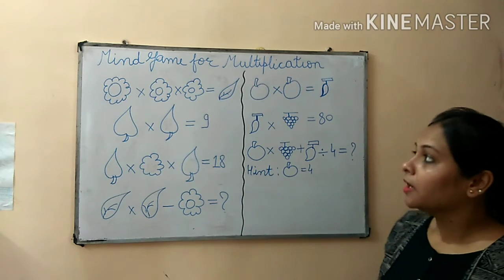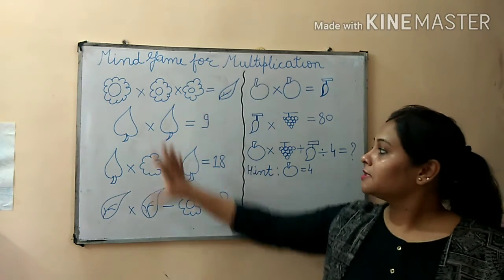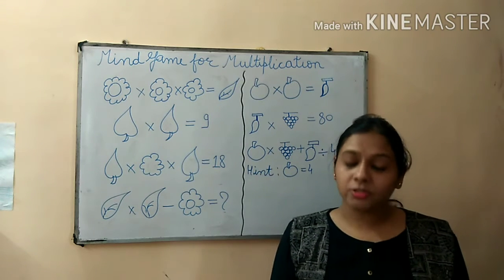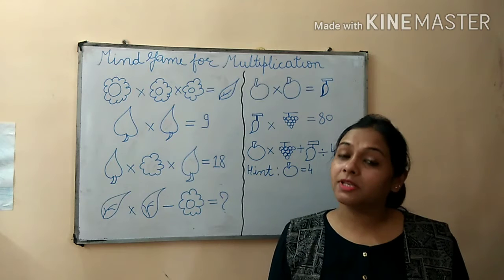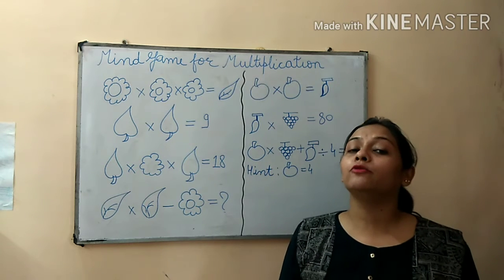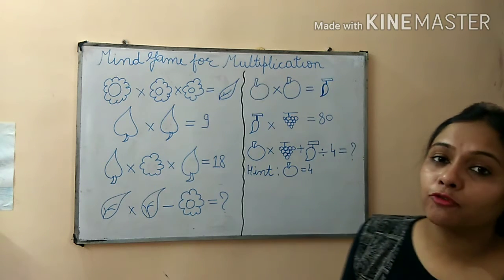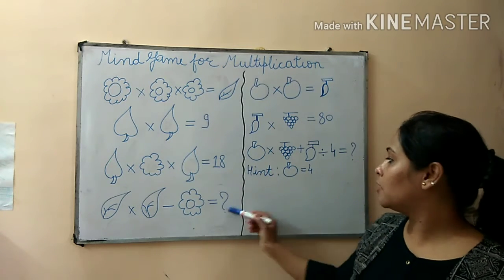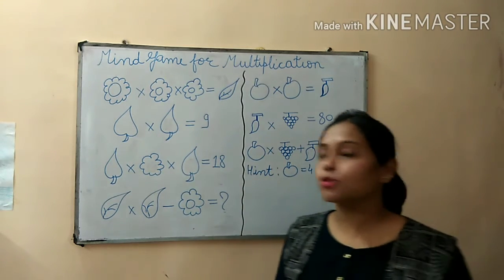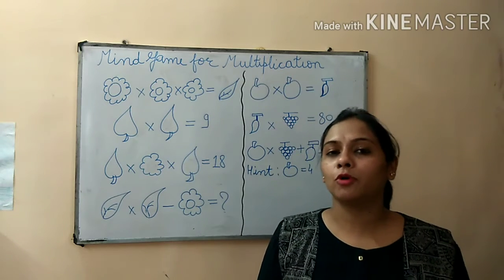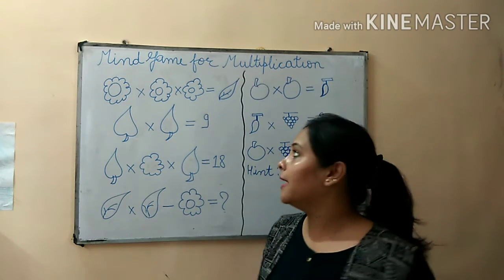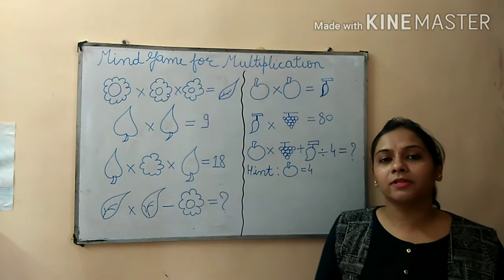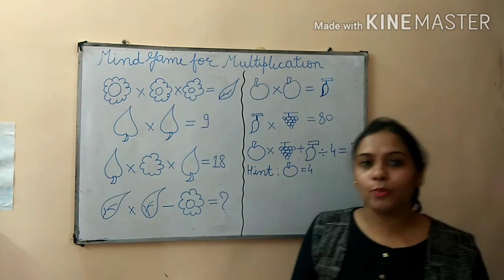Now we know that in these types of questions the pictures are given, but these are actually not pictures. These are having some numerical value hiding behind them. So we have to find the numerical value for each of the pictures, and we have to find out the value of the question mark. One by one, step by step, we will follow and solve the question. And remember that the same picture always has the same numerical value.